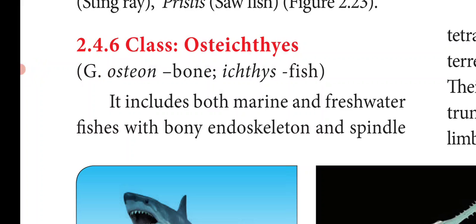It includes the marine and freshwater fishes with bony endoskeleton and spindle shaped body. So these fishes live both in marine water as well as in freshwater, and their endoskeleton is bony, and their body is spindle shaped, that is, it tapers at both sides like a boat. That is called a spindle shaped body, which helps to tear through the water during movement.